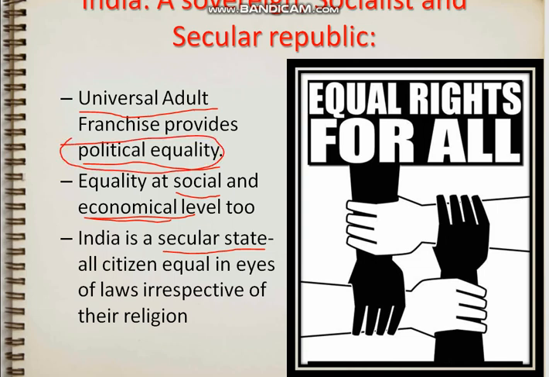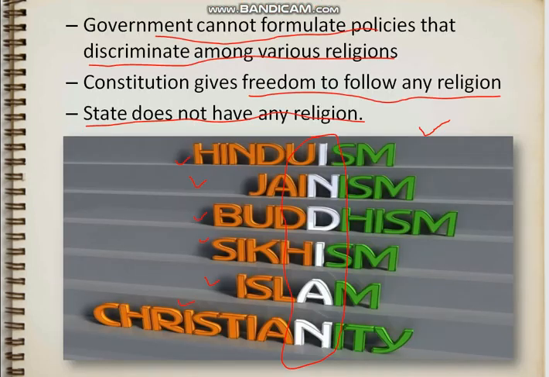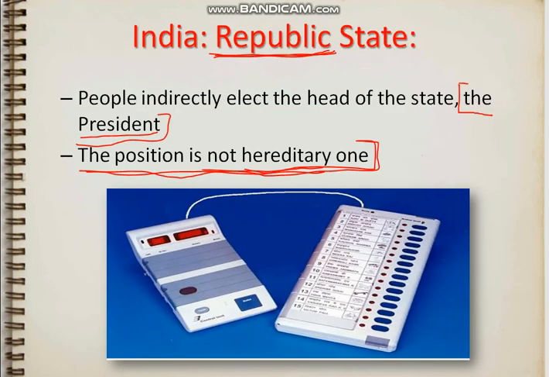India is a secular nation, means no religion is followed by the state. All religions are considered equal. Government cannot formulate any discriminating policy, and the state does not have any religion. India is a republic state, means the head of the country is not hereditary. It is elected by the people by a special procedure.